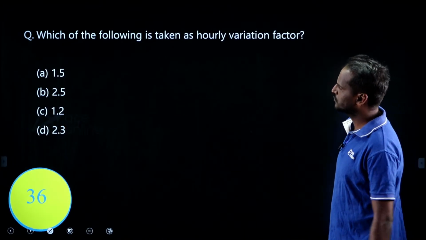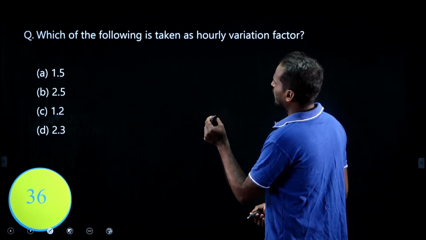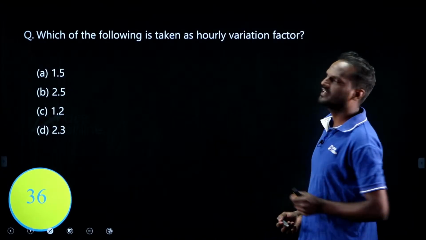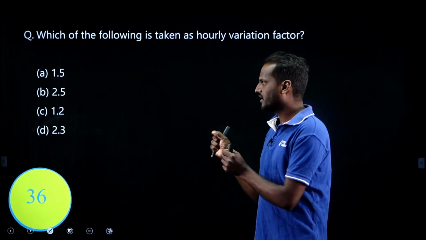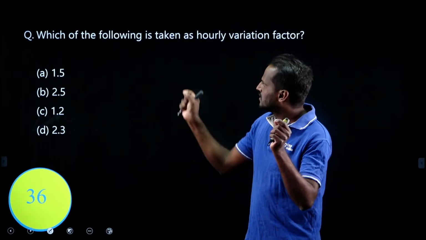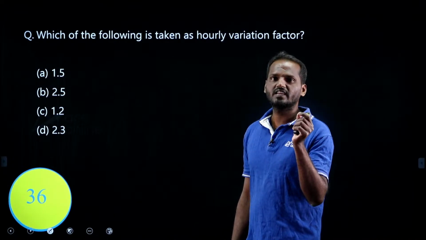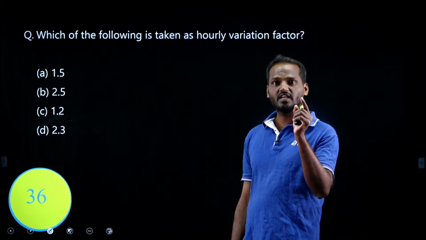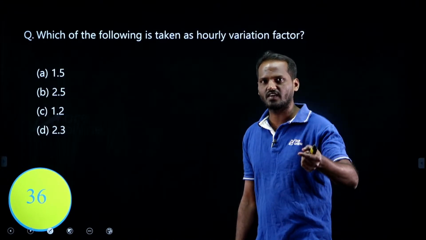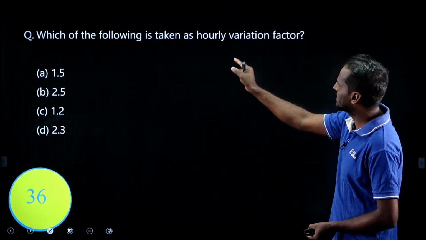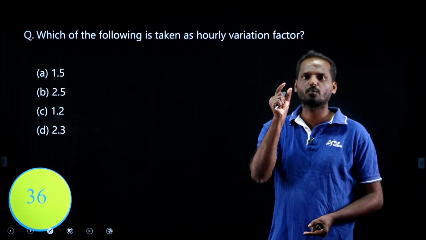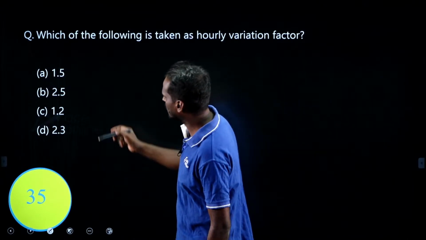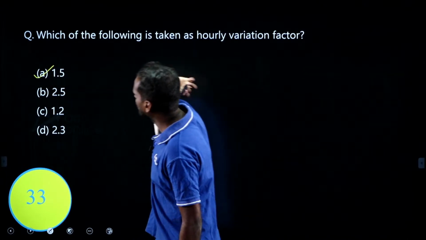Next, try to solve this question. Which of the following is taken as hourly variation factor? Please pay enough attention here. He is not asking the peak factor, he is asking the variation factor. Just look at the options. The hourly variation factor is 1.5, right? You can easily solve. 1.5 is the correct option.